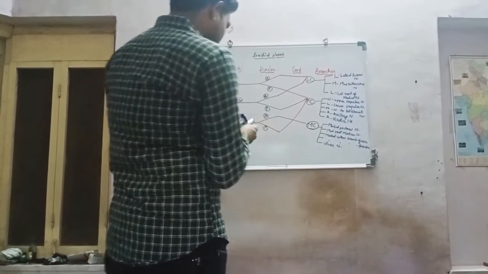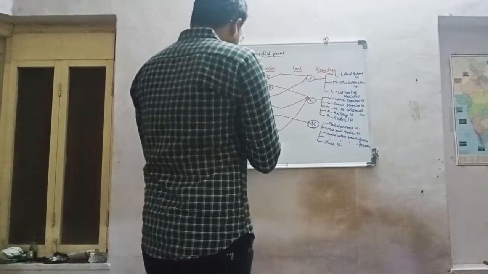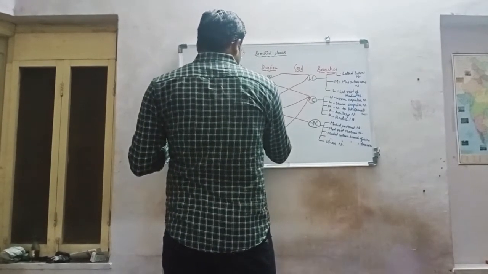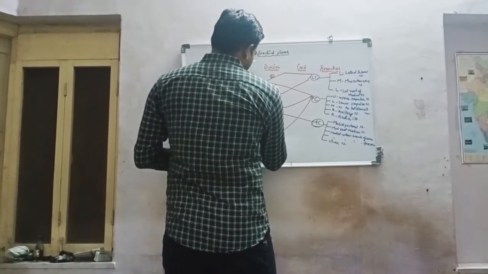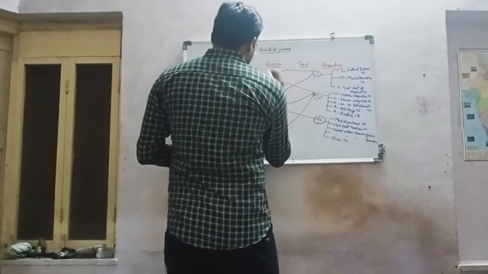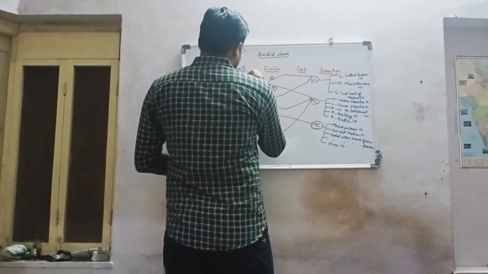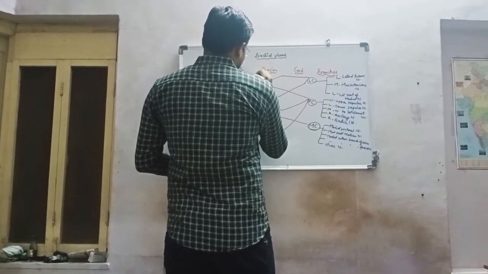Now, similarly, the other branches. First of all, from the upper trunk there are 2 branches: the nerve to subclavius, and second, the suprascapular nerve.